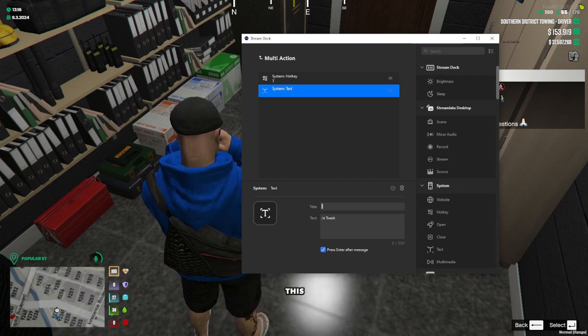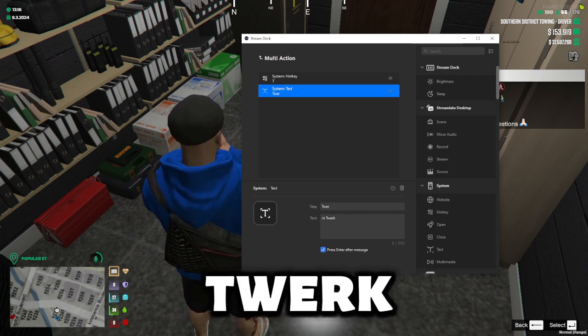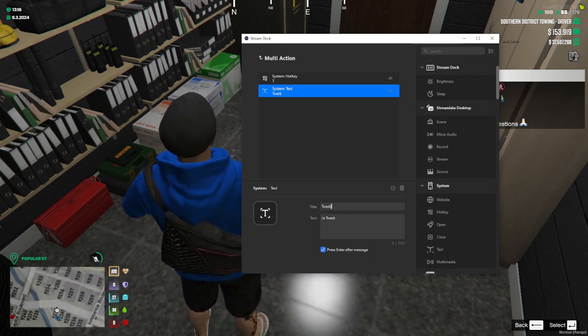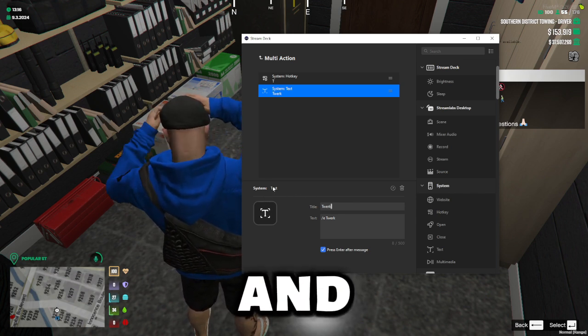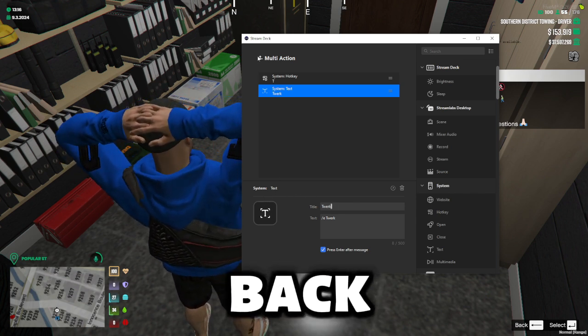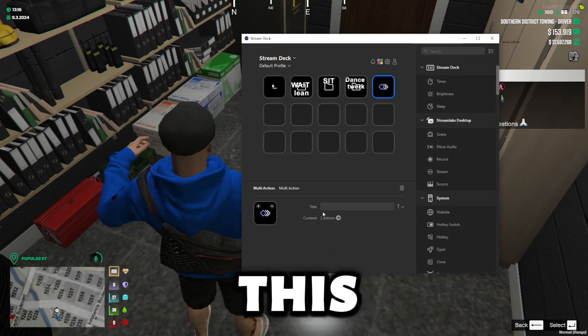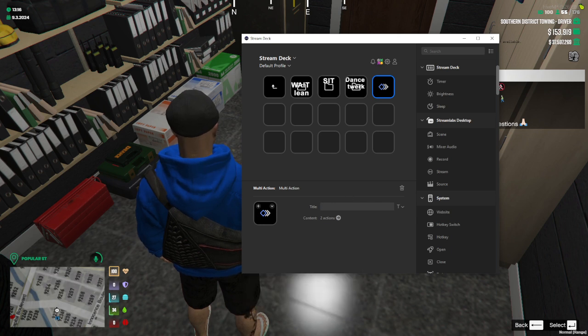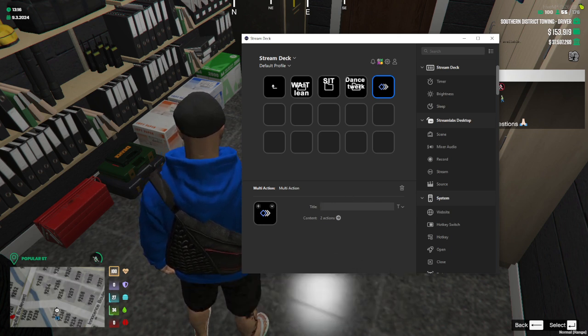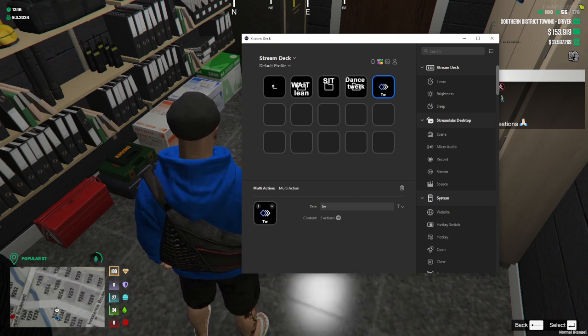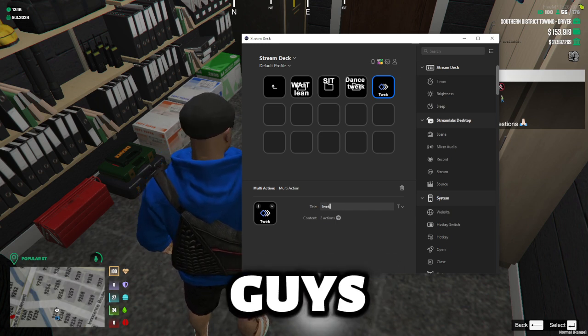Then I'll just name this twerk, and I'll go back. Probably want to name this twerk as well, even though I've got twerk already there, but just to show you guys.